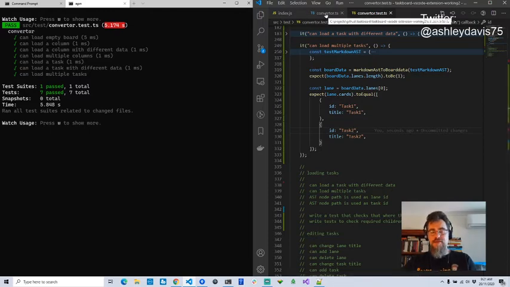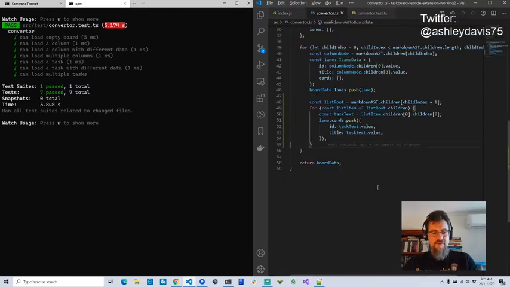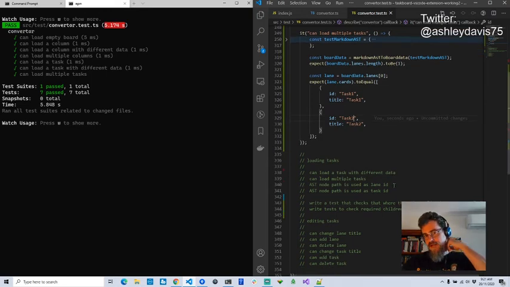I'm not going to test that. I don't think I need to test that, but I've got a generic list iteration here, so I can basically pull out as many cards, as many tasks as I want. So that's really cool. I'm just going to see where I'm at now. You know what? I think I'm actually ready for a commit.